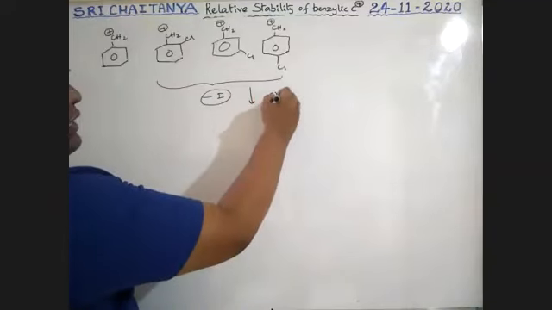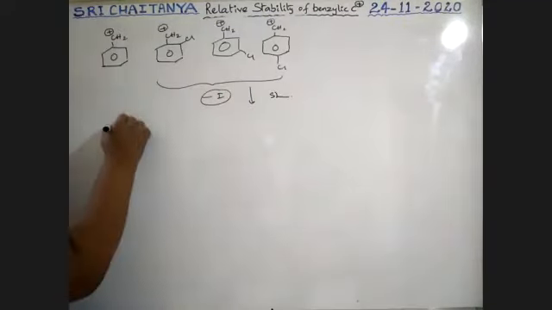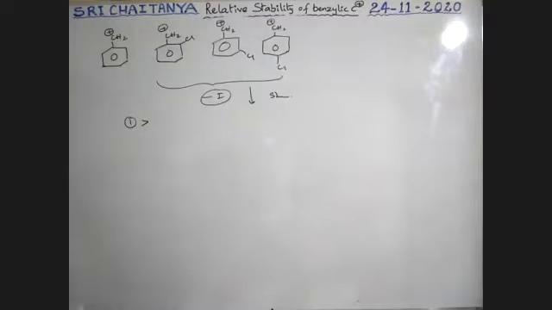Therefore, stability is lessened. Therefore, 1 should be greater. Now tell me, what about next?